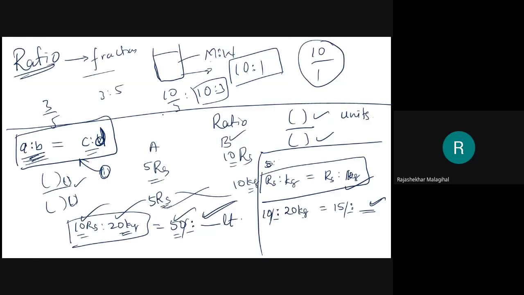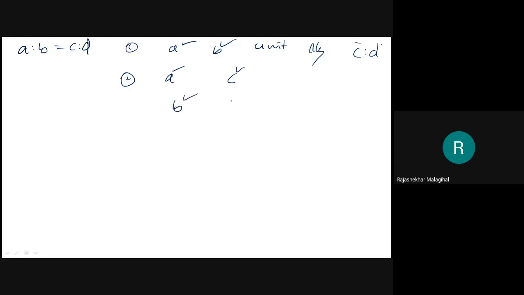Means the proportion rule is what? If A is to B, then C is to D. The first rule is that A's unit and B's unit must be the same. Similarly, C's and D's unit must be the same. Or, A's unit and C's unit must be the same, and B's unit and D's unit must be the same. This is just common sense.